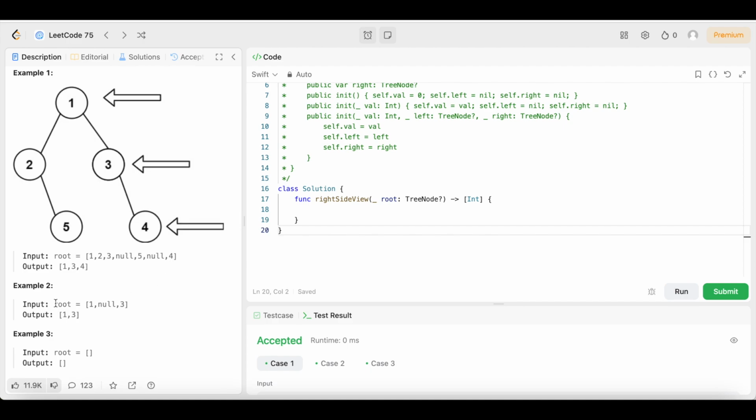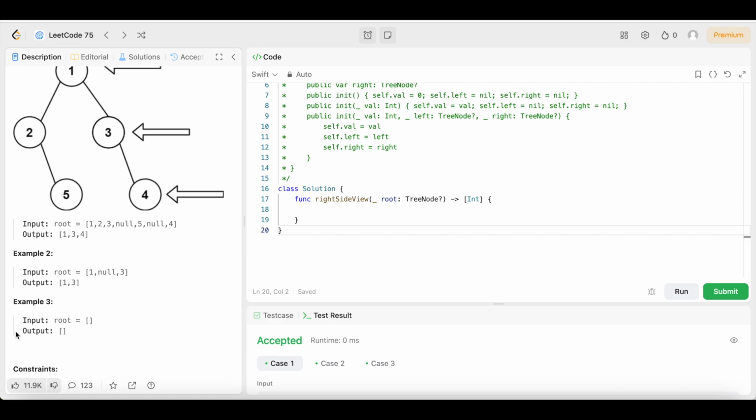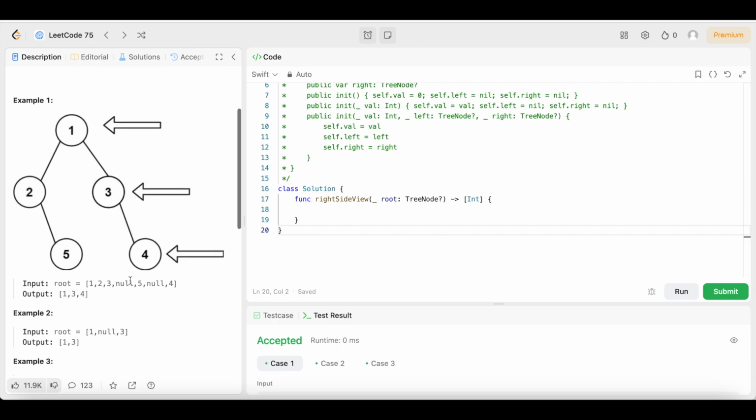It says input root, a list of nodes, output is 1, 3. Example 3 is just an empty array. Output is an empty array. So let's see, guys. Let's break this down. Now, I went over this in a previous video, but I hope you guys understand what this list of nodes means.